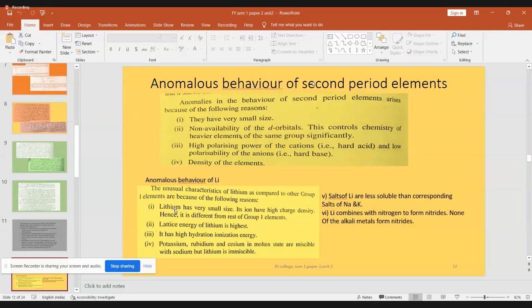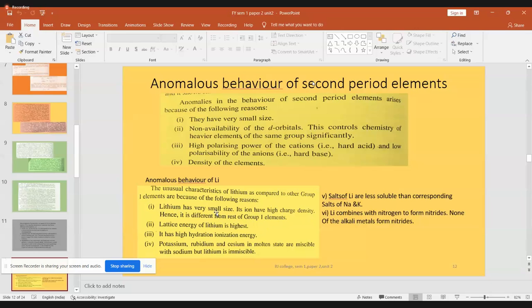One reason is small size, which is the main reason for showing anomalous behavior. Lithium also has a very small size. Because of its small size, its charge density is very high, and this is the point which makes lithium different from other members in group 1.